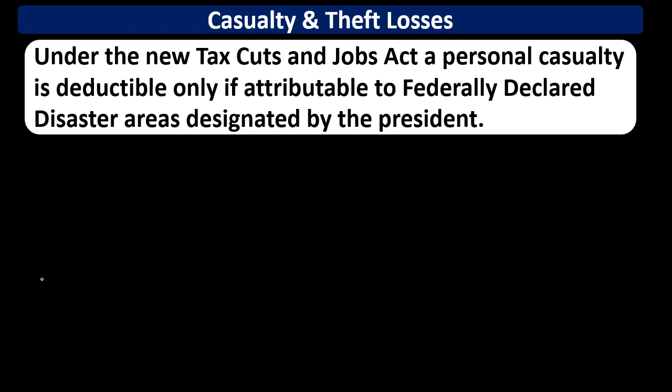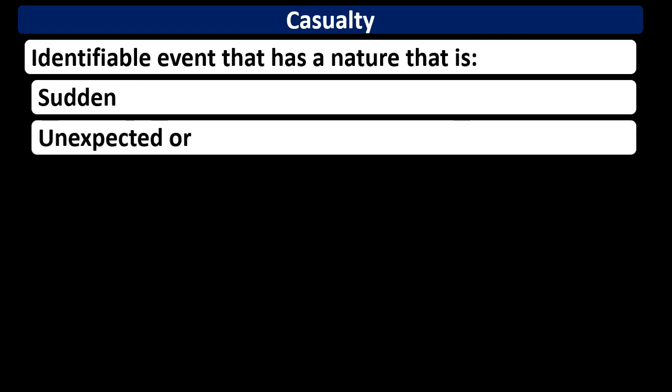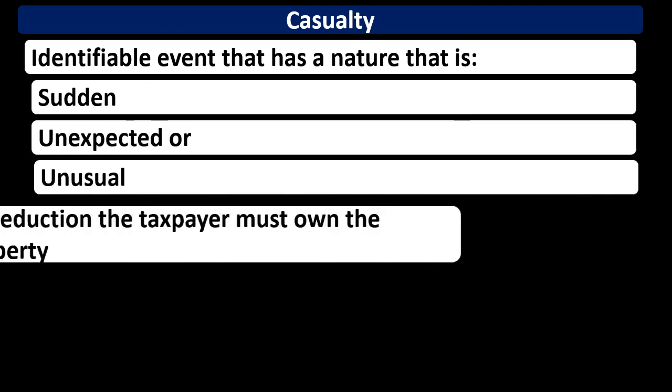Casualty and theft losses. Under the new Tax Cuts and Jobs Act, a personal casualty is deductible only if attributable to a federally declared disaster area designated by the president. In the past, this wasn't the case. The casualty and theft loss was much more broad. Now we have a much more narrow definition of casualty and theft losses, only for federally declared disaster areas. A casualty is generally defined as an identifiable event that has a nature that is sudden, unexpected, or unusual.